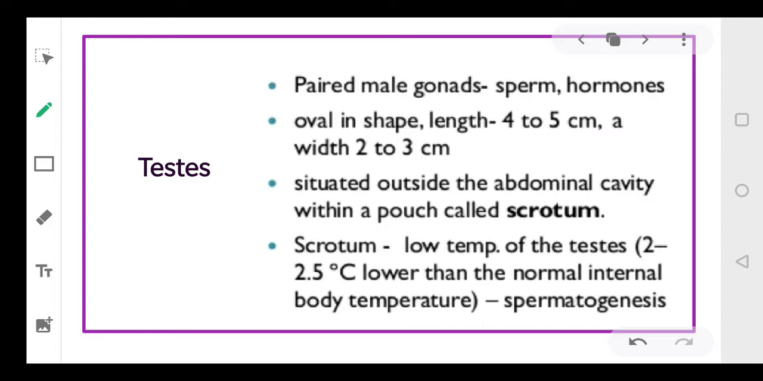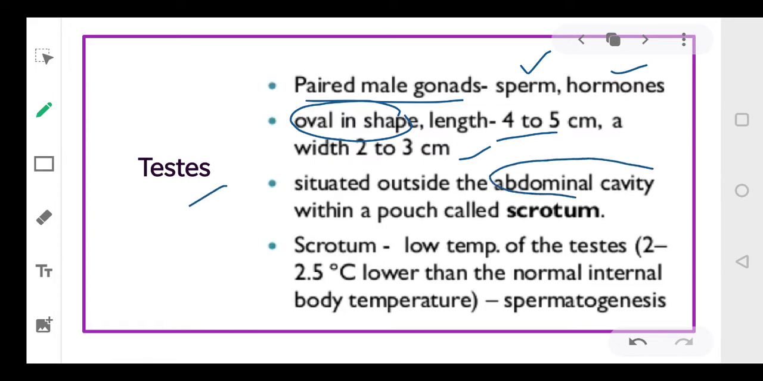Now let's start with the testes. The testes are paired male gonads. Paired means they are 2 in number. Your testes have a dual function, that is they produce sperms, and hormones are also produced. The testes are oval in shape, approximately 4 to 5 centimeters long, and their width is 2 to 3 centimeters. The testes are situated outside the abdominal cavity in a pouch called the scrotum.